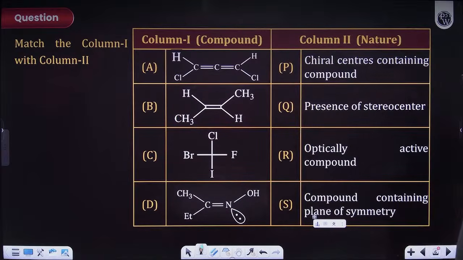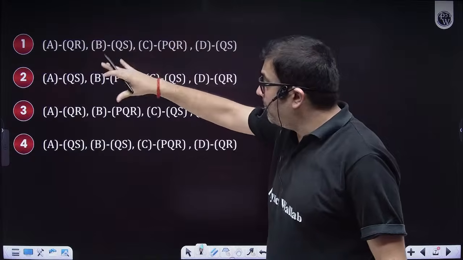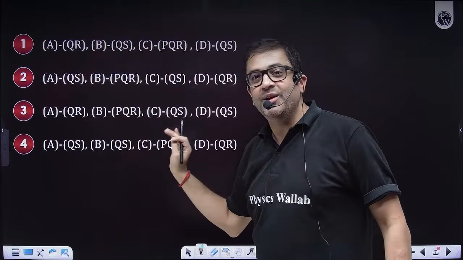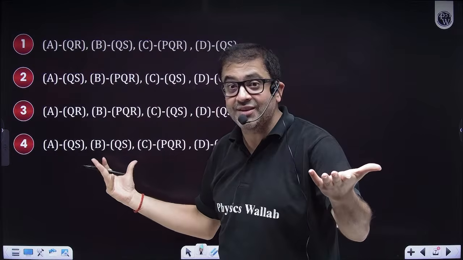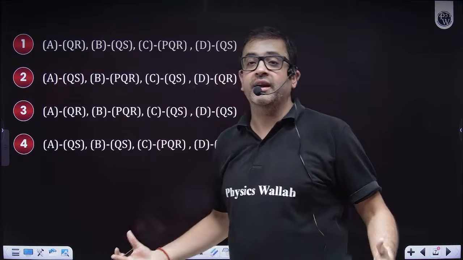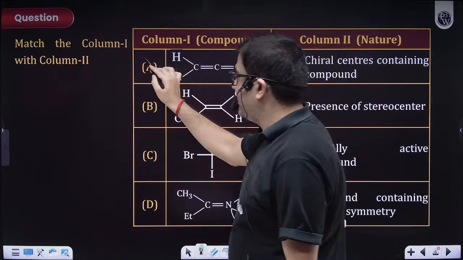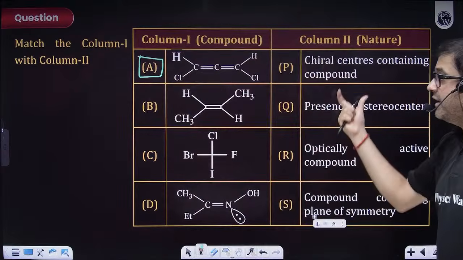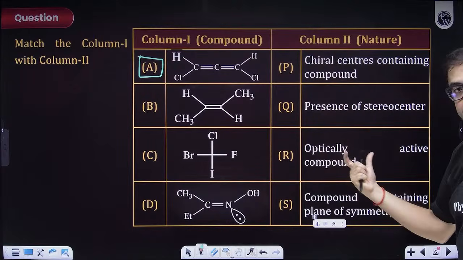Chalo, I hope everybody is attempting the first question. The options are on the next page, but this is a multiple linked option question. Technically you can use options for elimination, but in examination you should have a strategy. Over here we are learning, so let us learn for each option, step by step. This is my first option. It can be related with P also, Q also, R also, and S also.